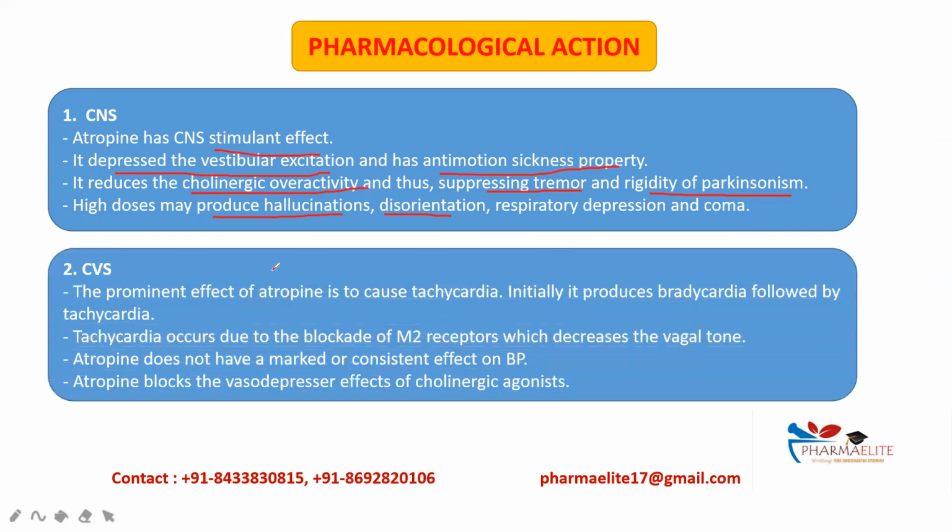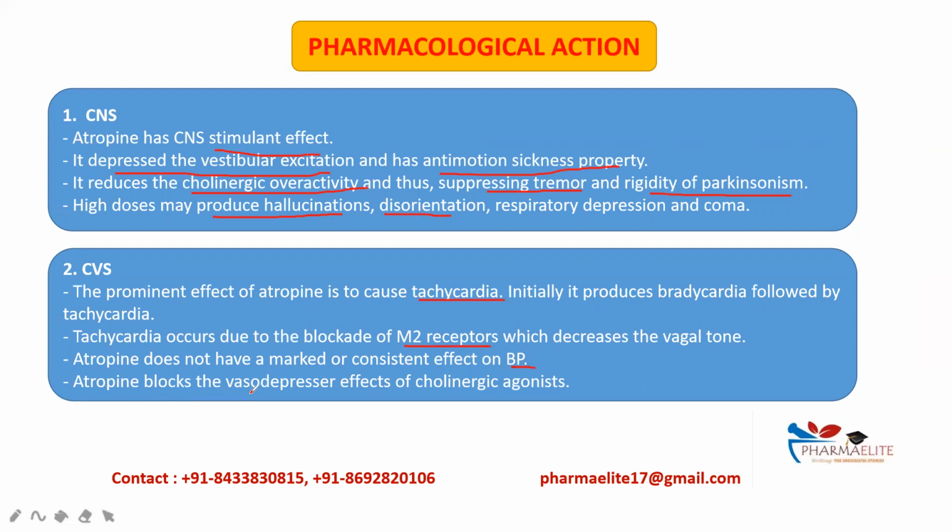Next point, on the cardiovascular system, the prominent effect of atropine is to cause tachycardia. Initially it produces bradycardia followed by tachycardia. Tachycardia occurs due to the blockade of the muscarinic 2 receptors. There are 5 muscarinic receptors present in different parts of the body. Among these, atropine blocks the muscarinic 2 receptors, which decreases the vagal tone. Atropine does not have any marked or consistent effect on blood pressure.